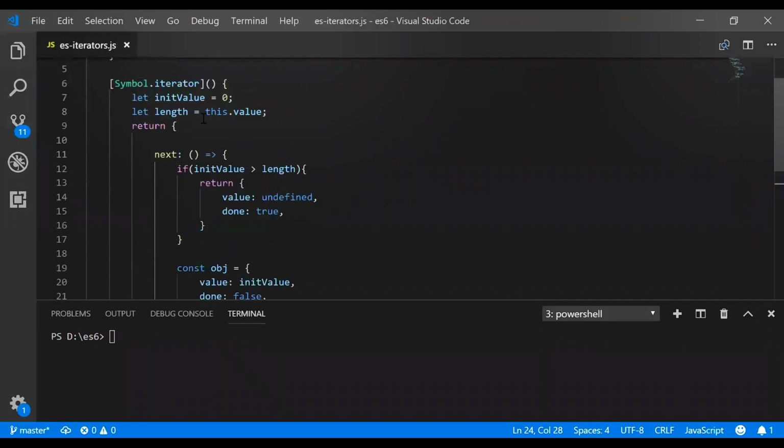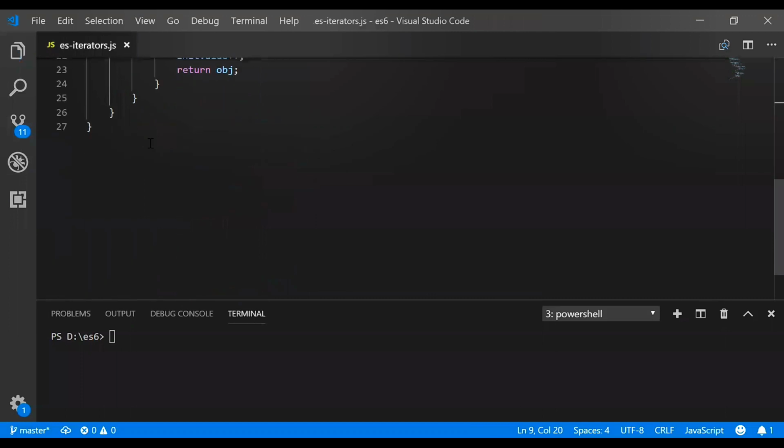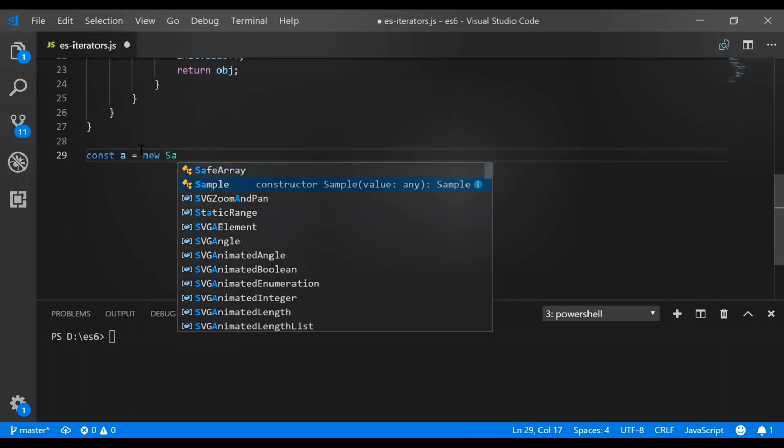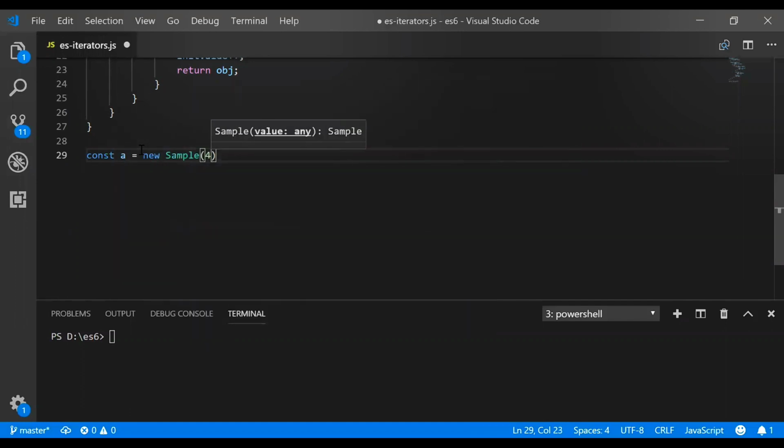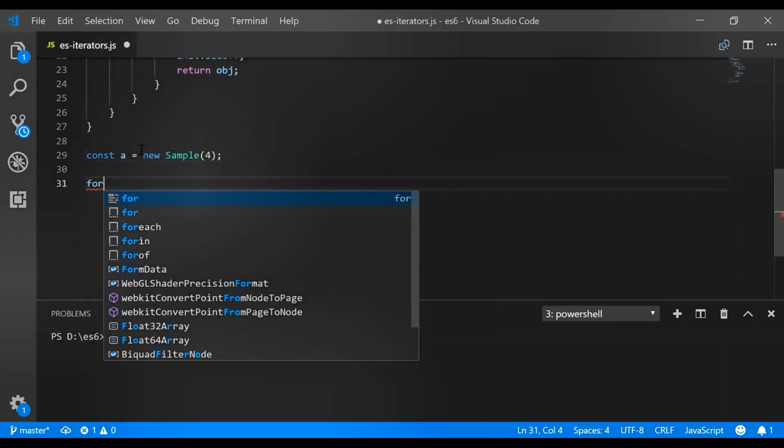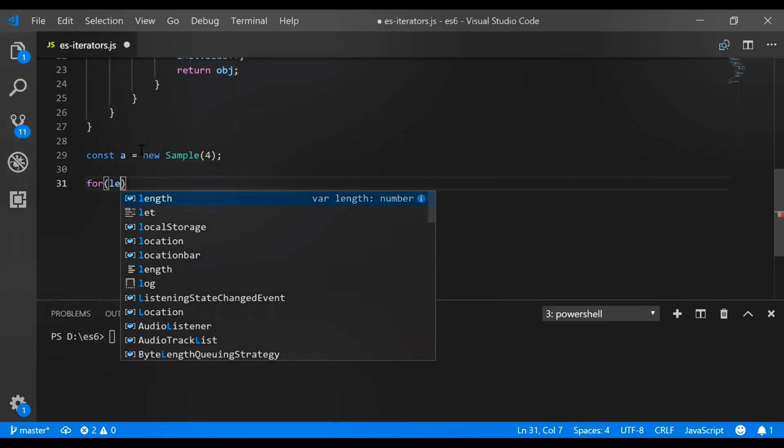Now, this is a class, as you already know. For a class we always have to create an object, and after creating an object we can call the iteration for that particular object. So here we are creating a equal to new Sample, and the count value we are passing as 4. That means the iteration will take place 4 times.